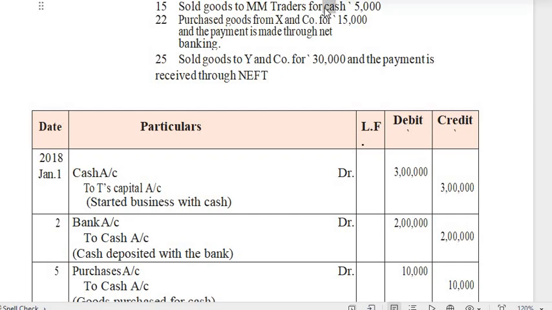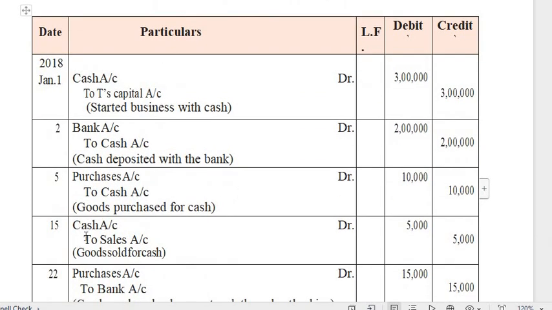cash is an asset, so as per the real account rule, you have to debit the cash account and credit the income, which is nothing but the sales. See here, cash account debit to sales account. So what is the value of goods they sold? 5 lakh rupees. So I am writing it in the debit and credit column. In order to explain the statement, goods sold for cash. The next transaction,